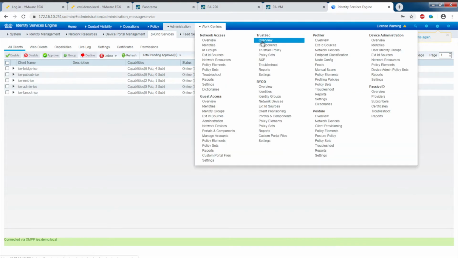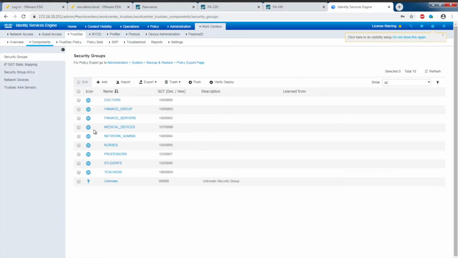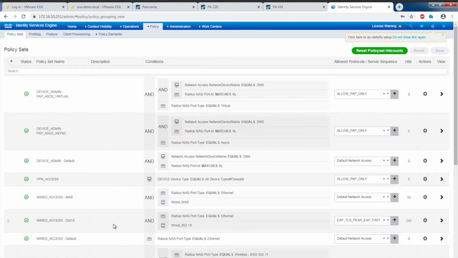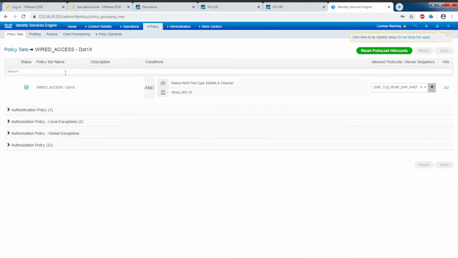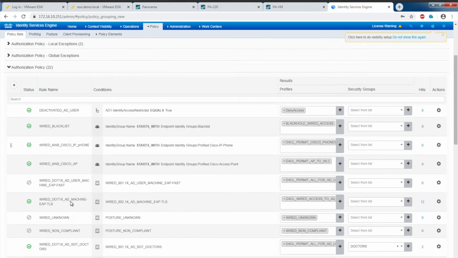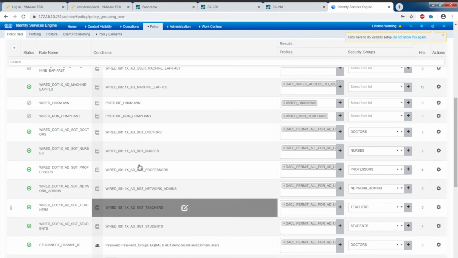Under Work Centers TrustSec Components, these are existing security group tags that have been defined on ISE. Under Policy Sets, for this setup, we'll be working with the wired.1x. So within the wired.1x policy set, we can take a look at the authorization policies. And these are the authorization policies that we'll be primarily working with.